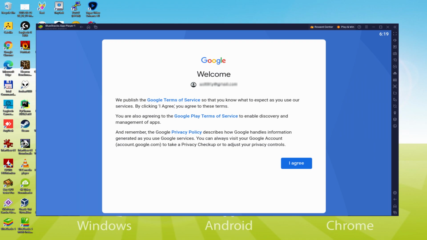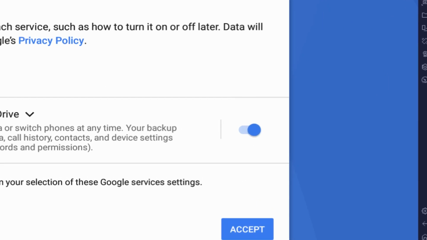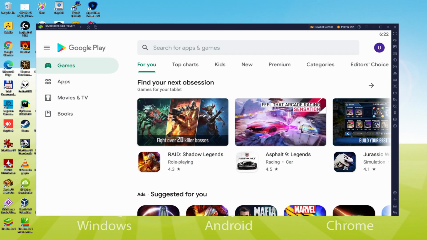We will accept all of them by just hitting I agree. After that, it offers to back up to the Google Cloud. You can leave it checked and it will make a backup of the data files on this device to Google Drive. I won't select it, you do what you want. We simply click on Accept. The Google Play Store is started automatically, without needing to open it manually.